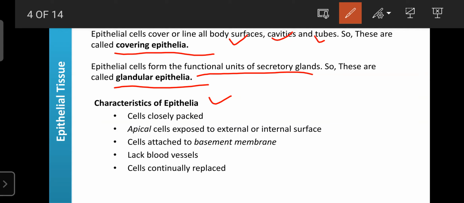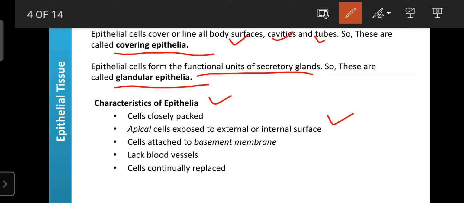Easily we can cut the epithelial tissue because there is not that much extracellular matrix present between the two cells of epithelial tissues. And as well as the apical cells, they are exposed to external as well as internal surfaces. These apical epithelial cells rapidly divide, rapidly multiply and rapidly replace. So due to this reason, the epithelial cells are also known as the apical cells.